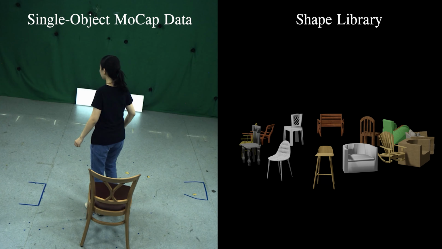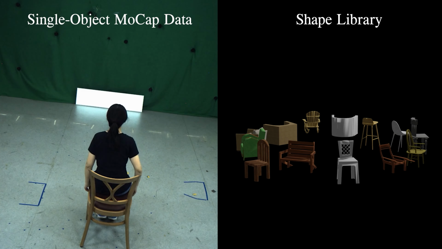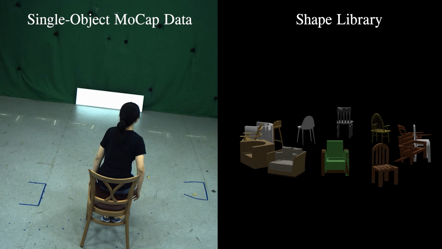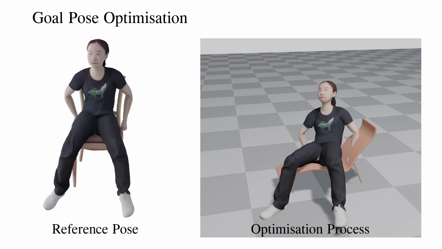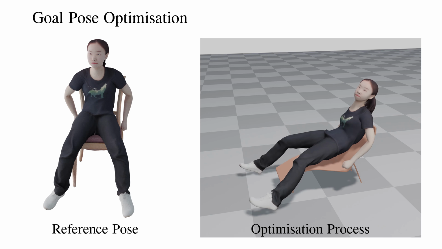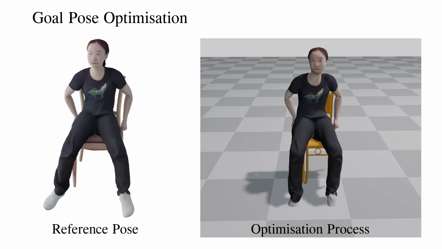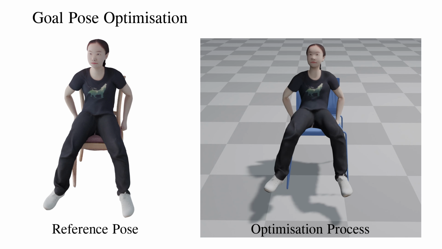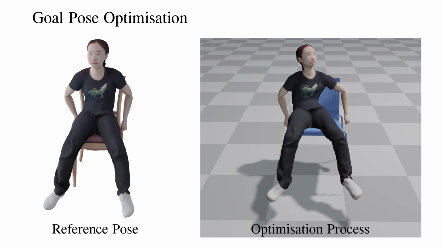In contrast to previous methods, we only require one object paired with motion capture data and leverage a library of shapes to optimize for a goal interaction pose. To obtain the goal pose, we provide a reference pose on a reference chair and optimize it for the unseen chair provided during inference. The animation on the right shows the optimization process starting with the reference pose projected to the nearest new chair surface. At the end of the optimization, we obtain a goal pose that adapts to the new chair geometry.